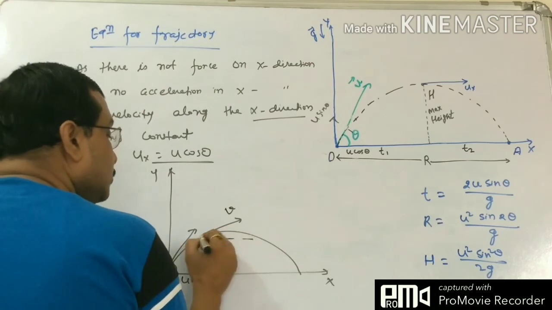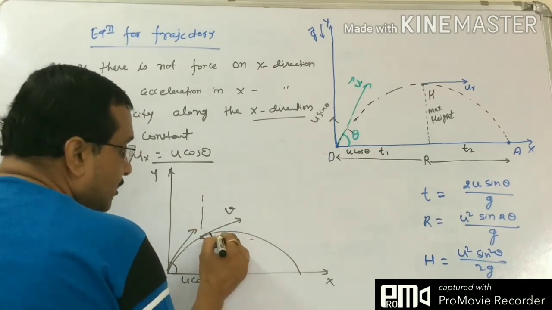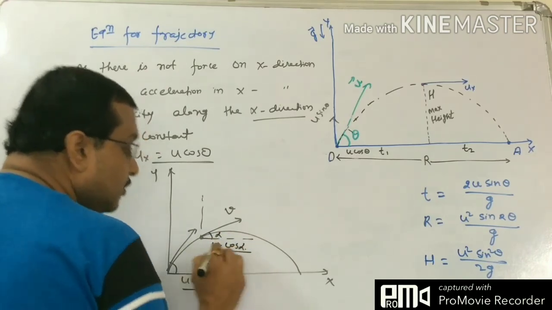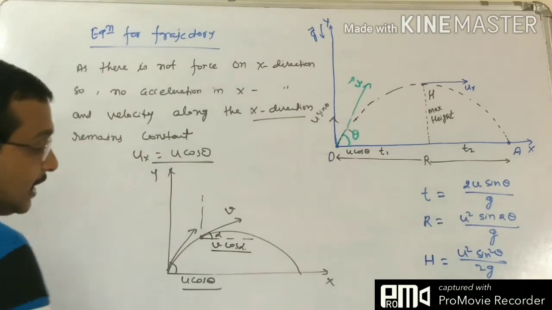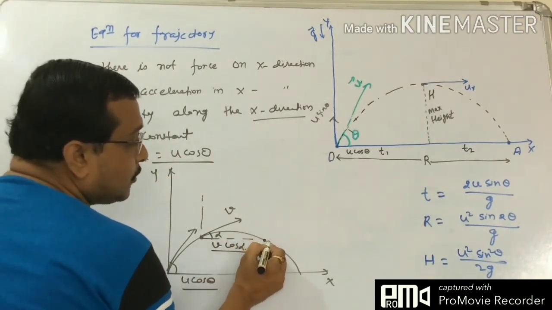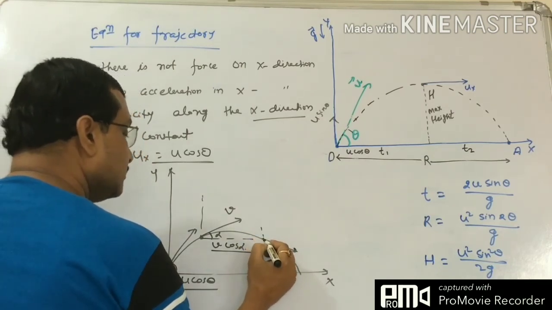So v has two components, x and y. Suppose this angle is alpha, then v cos alpha equals u cos theta. If it is 20 meters per second, it is always 20 meters per second.